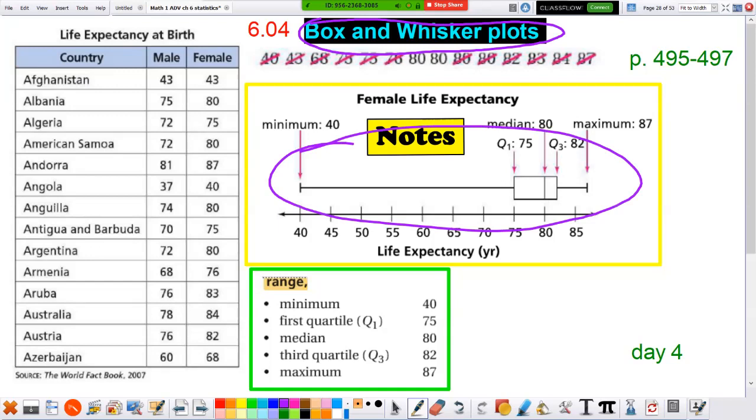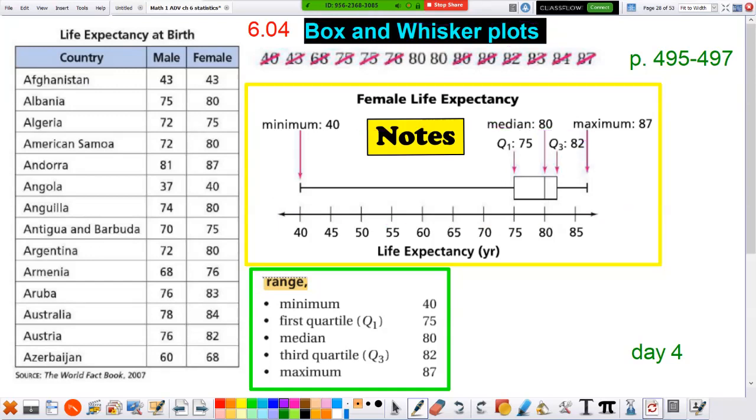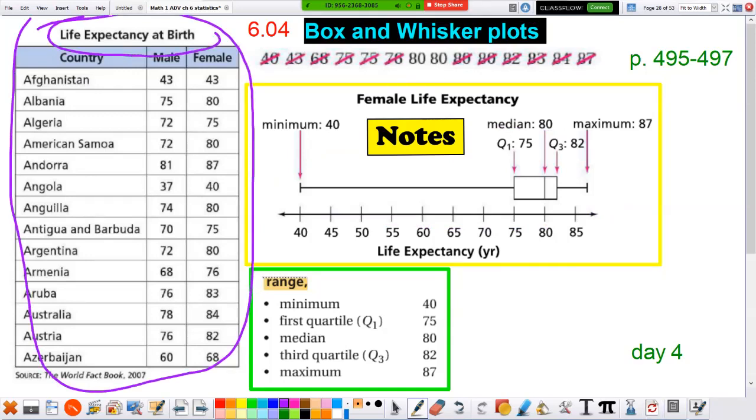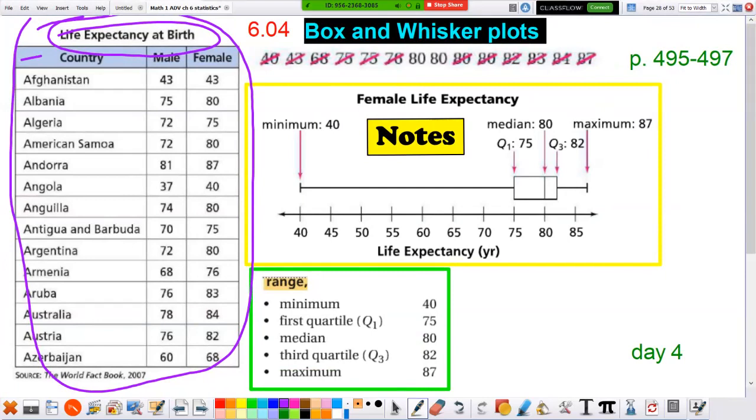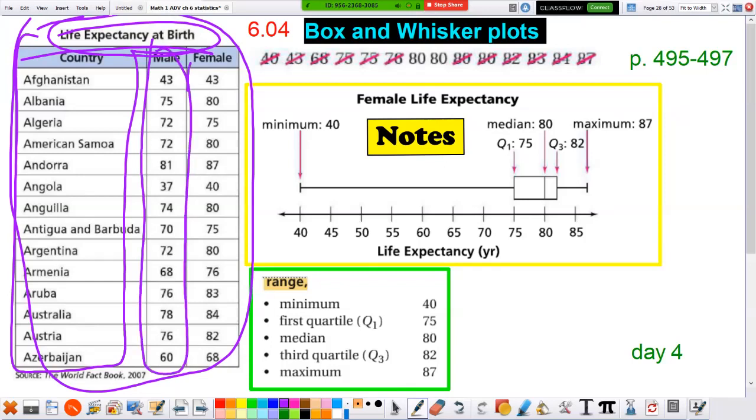But first of all, before we get into that, let's look over here at this graph on this part. It says life expectancy at birth. And there's a bunch of countries listed here. These countries all start with the letter A. So this isn't all the countries in the world, just the ones that start with A. And here's how long you'd be expected to live based on the country you lived in. And if you're a male, you look here. And if you're female, you look here.